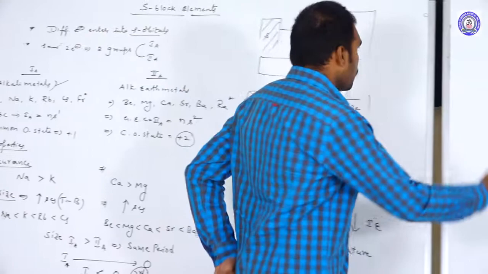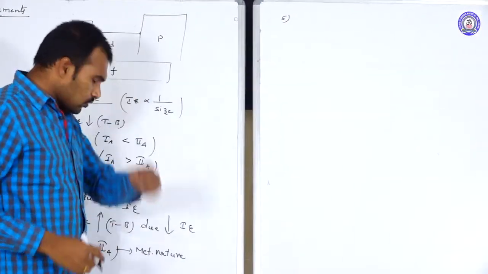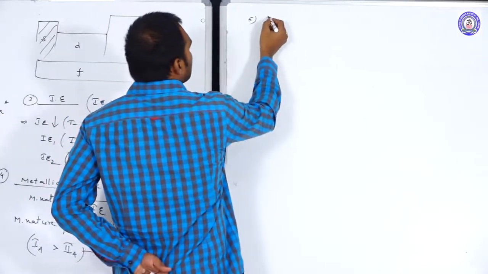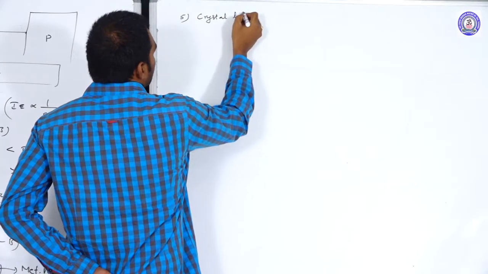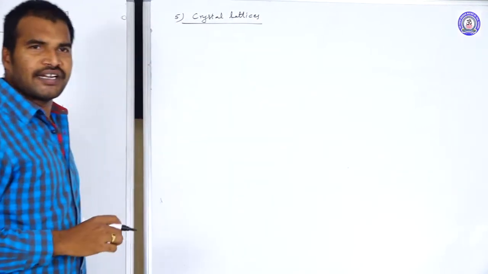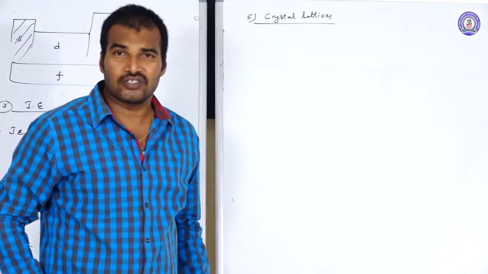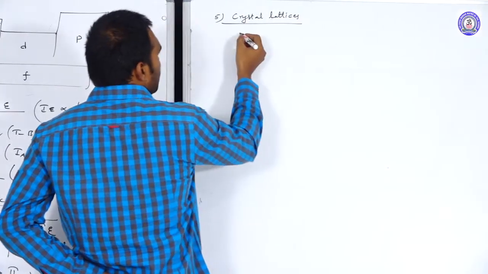So next let us move to the next physical property, crystal lattices. Most of the periodic properties depend upon these crystal lattices only. Let us see what crystal lattices the 1A group elements are showing.